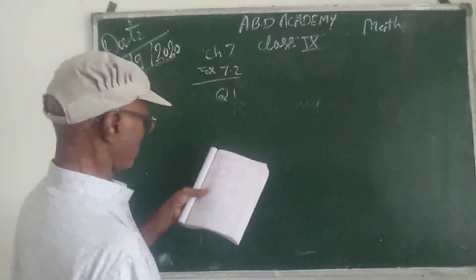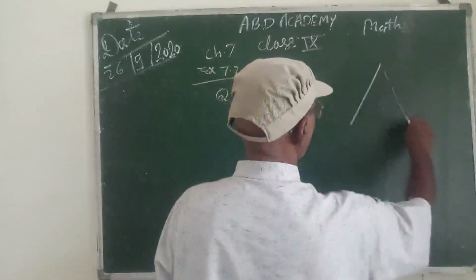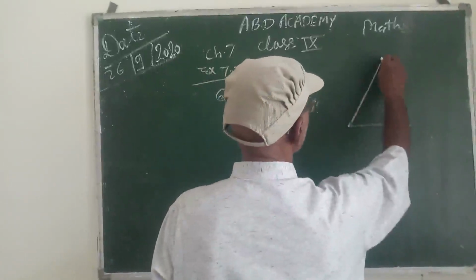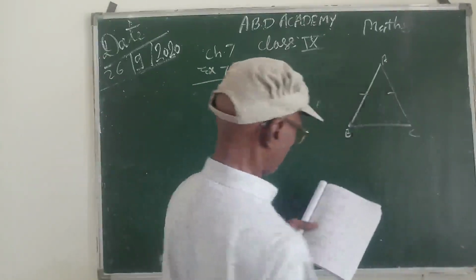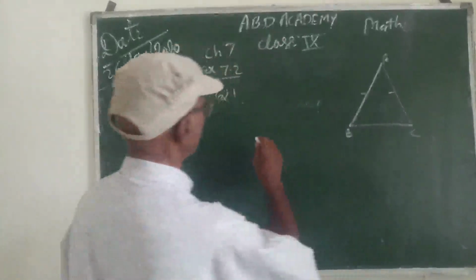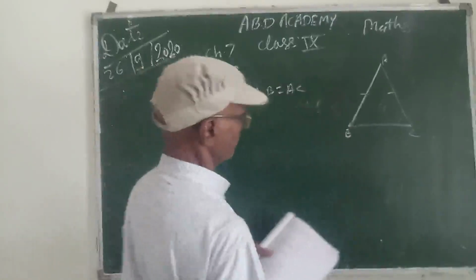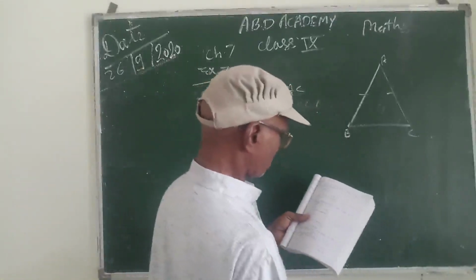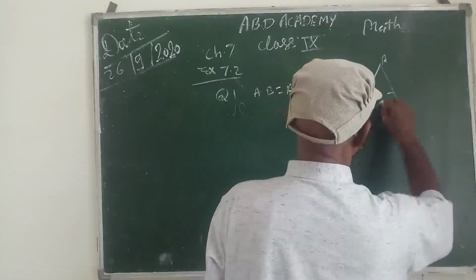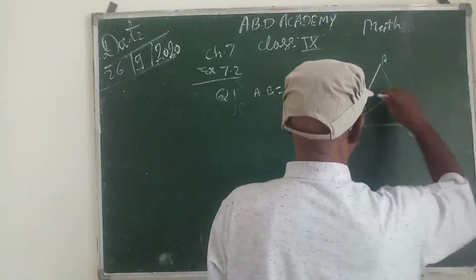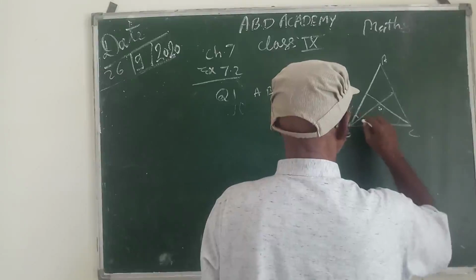Exercise 7.2 question 1. In an isosceles triangle, isosceles means two sides are equal, so AB equals AC. Given that AB equals AC, the bisectors of angle B and angle C intersect each other at O. The bisector of this angle and the bisector of this angle meet at O. These are the bisectors.